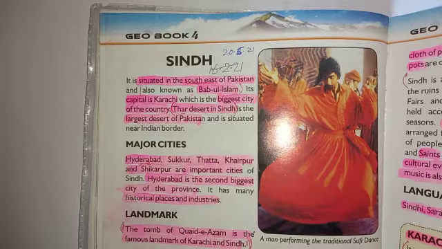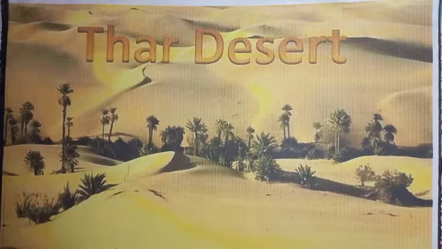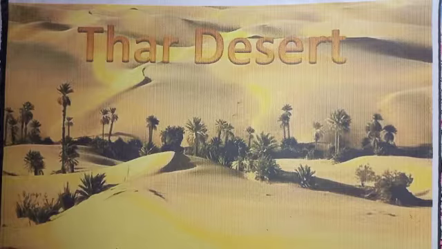And which is our country? Pakistan. Underline. Thar desert in Sindh is the largest desert of Pakistan. Underline the line. Look at the picture. This is the picture of Thar desert.